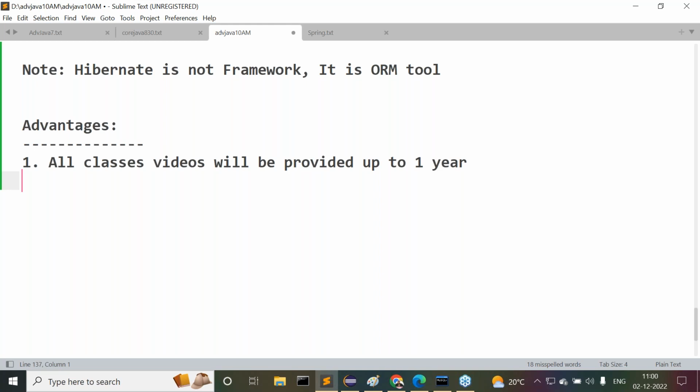That's one point. Secondly, if you miss any class because you had some urgent work and went somewhere else, unfortunately not attending this class, then with the video support you can watch that video before coming to the next class. Or else, in the middle of the course, if you get a job and have to move out of Hyderabad to Bangalore or somewhere else, but your course is still going on, with video support, even if you are physically not attending this class, you are automatically able to watch the videos and get clarity.